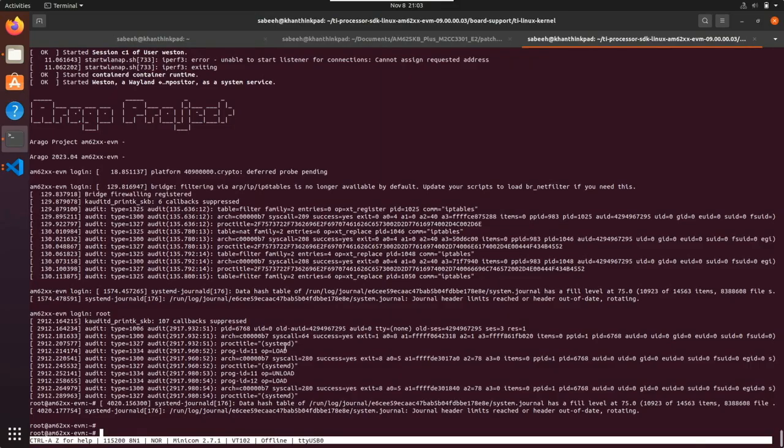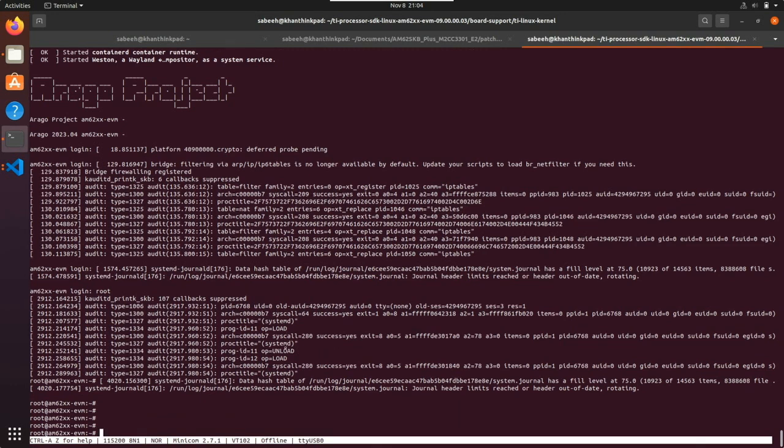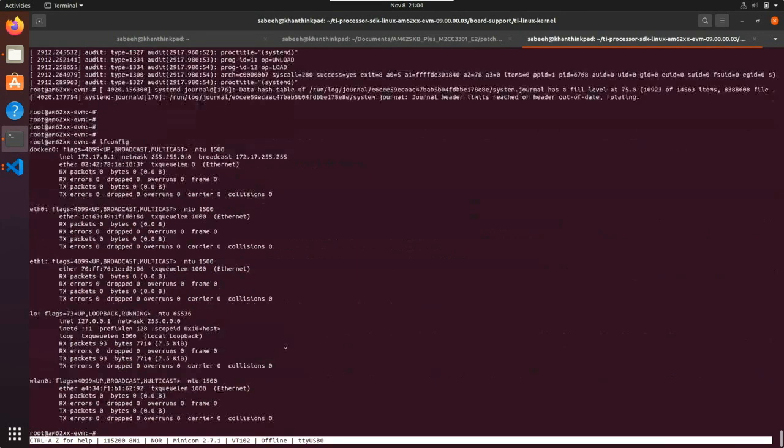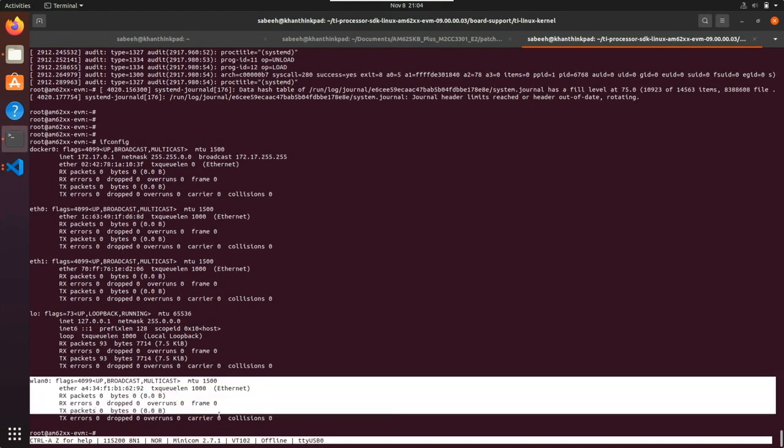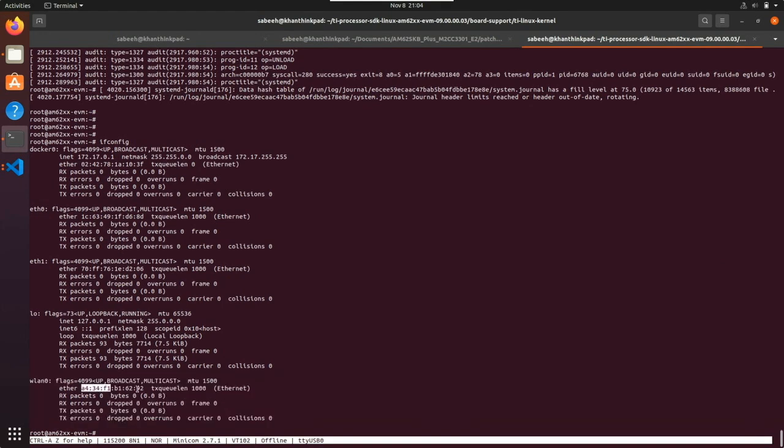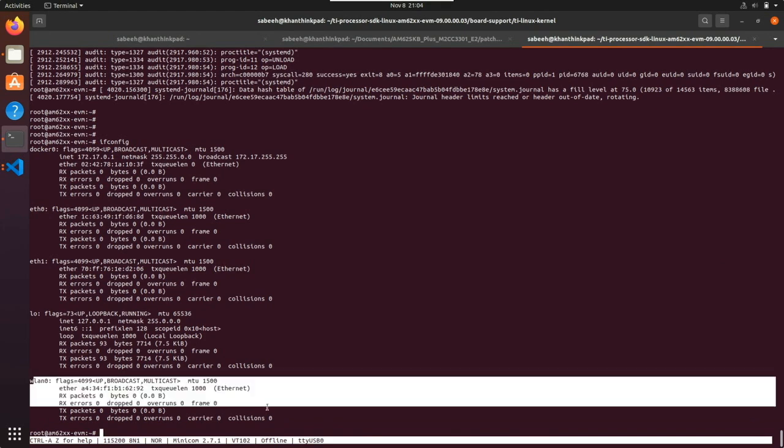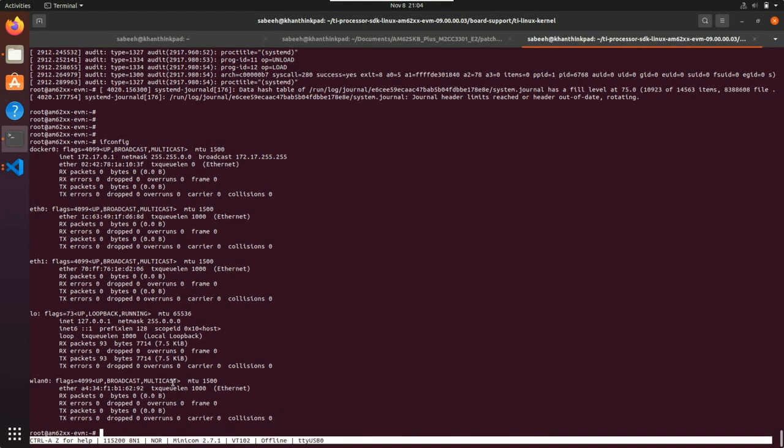So here I'm in a serial terminal of my AM62. You can see on the left side here it says AM62XX EVM. The first thing I'll do, just to show you that I have a wireless interface available, is type in ifconfig, and here you can see all of the interfaces. At the bottom here, we can see that we have a WLAN 0 with the MAC address already provided. So this is the CC3301 chip that's been brought up.